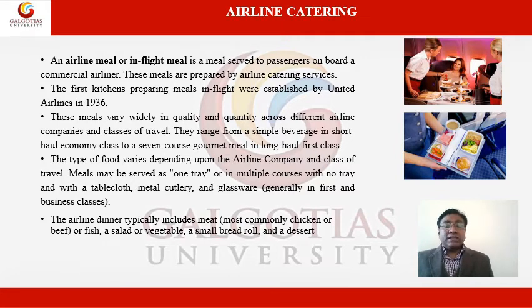The type of food varies depending upon the airline company and the class of travel. Meals may be served as one tray or in multiple courses, with no tray or with a tablecloth, metal cutlery and glassware. So it's almost like a good restaurant or a star hotel where the food is served very hygienically. The airline dinner typically includes meat, so vegetarian or non-vegetarian meals can be there. Bread rolls, desserts, it's a full course menu. It will be a starter or a soup, then the main course with accompaniments, and then it finishes with the desserts, and all types of beverages you can have along with that.